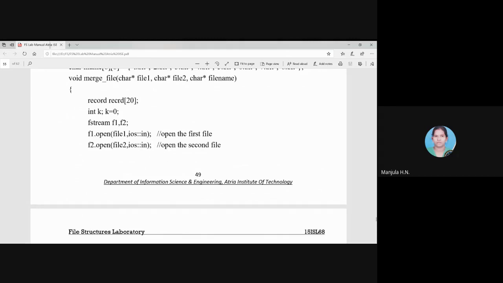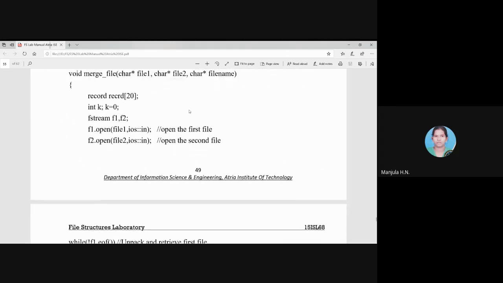So three arguments we have passed, where file 1 and file 2 will have the first file data content and second file data content, and file name is an empty file in which we are going to store the sorted list after merging file 1 and file 2. Whatever output we are getting, we are storing in file name. Okay, so these are the 3 arguments we are using in this function.